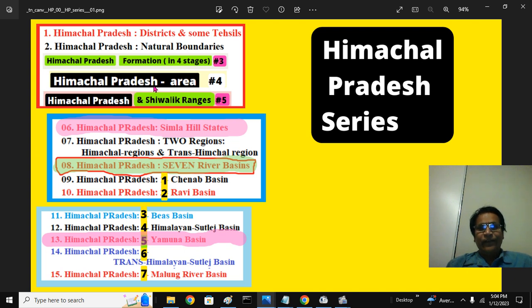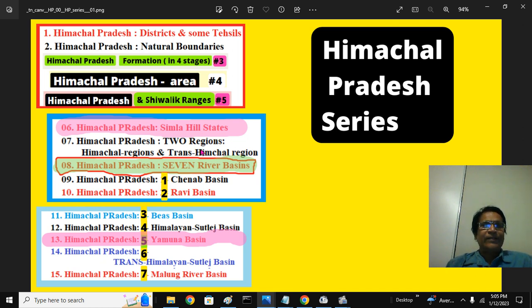Then the geographical area of Himachal Pradesh, 55,000 square kilometers, and how it compares with others. Then the Shivaliks sheltering Himachal Pradesh. In part 6 we looked at the Simla hill states.